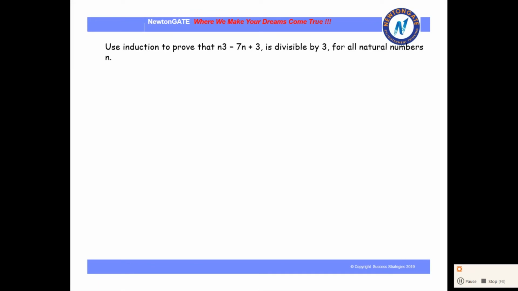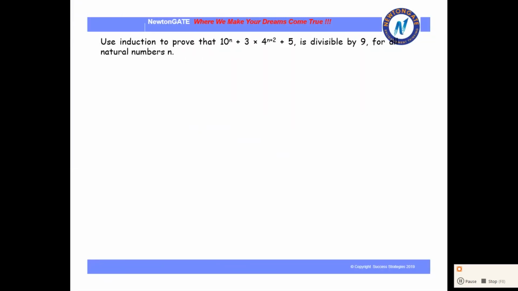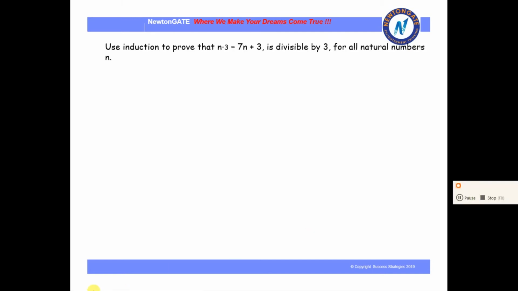Okay, so that was the first part of mathematical induction, where we have to show a rule that was given, and prove using induction that it is true.